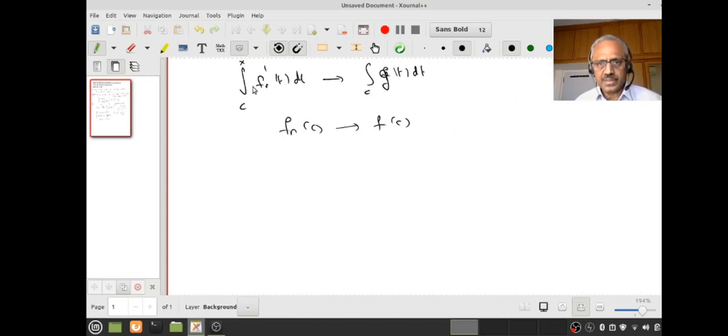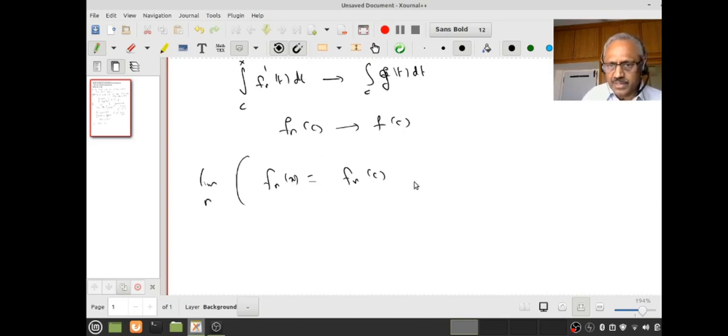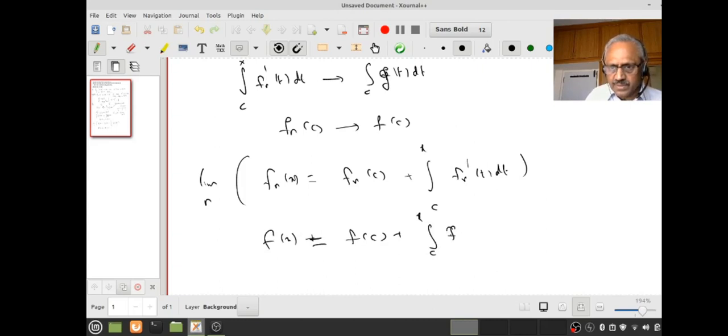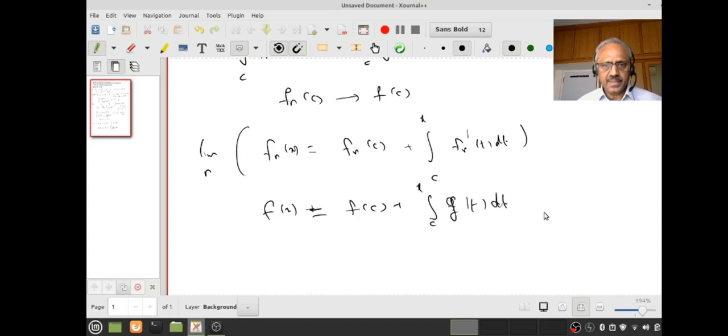Therefore, if I take the limit as n goes to infinity of Fn(x) equal to Fn(c) plus the integral from c to x of Fn'(t) dt, where does this converge to? It converges to f(x) equal to f(c) plus the integral from c to x of g(t) dt. Do you agree with that? Is that all right? Good.